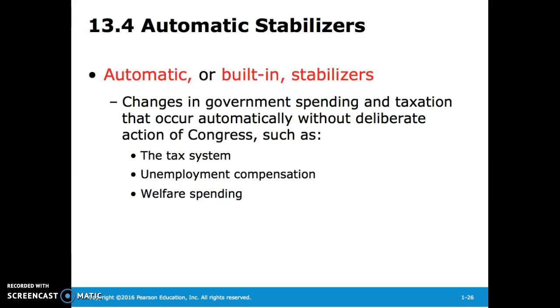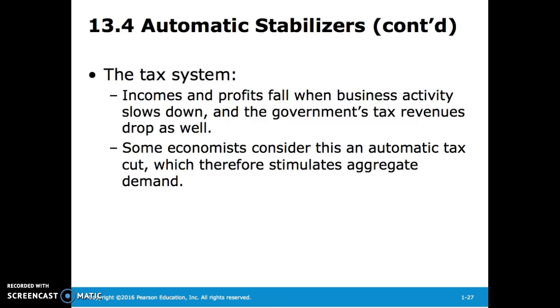Automatic or built-in stabilizers are changes in government spending and taxation that occur automatically without deliberate action of Congress. Some examples are the tax system, unemployment compensation, and welfare spending. So how does the tax system help? Well, incomes and profits fall when business activity slows down, and the government's tax revenues drop as well. Some economists consider this an automatic tax cut, which therefore stimulates aggregate demand.